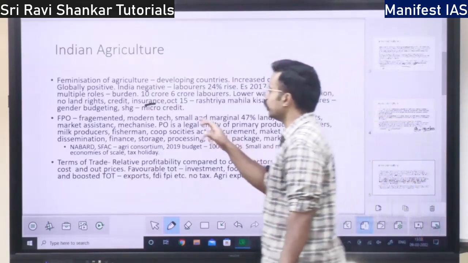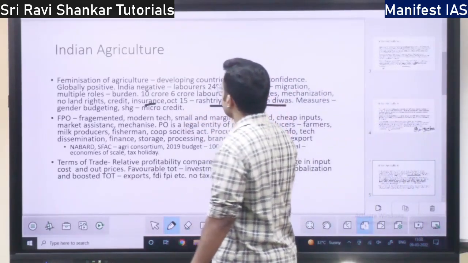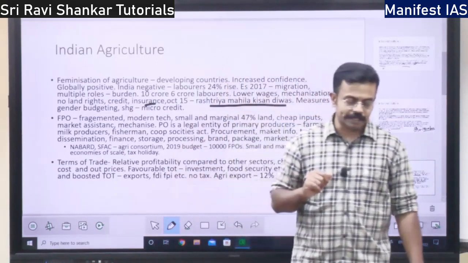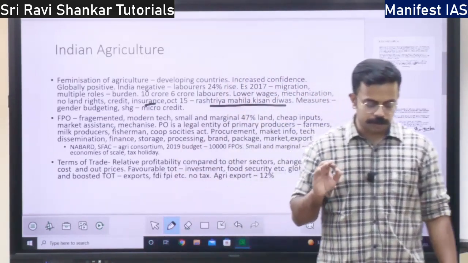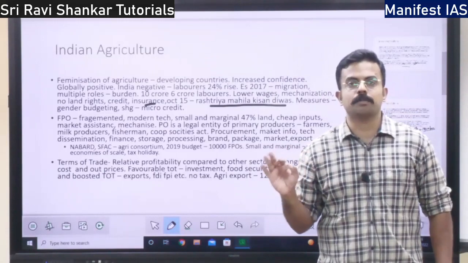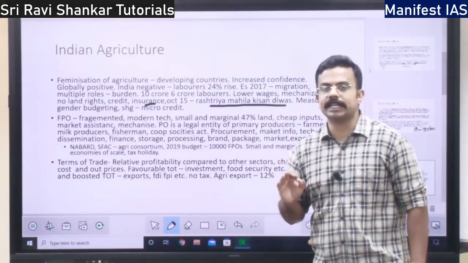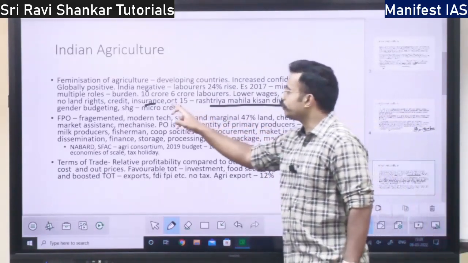These are the negatives. Next, you have Rashtriya Mahila Kisan Divas, which is observed because women are participating more and more in agriculture. We are celebrating a day. The day is October 5th.